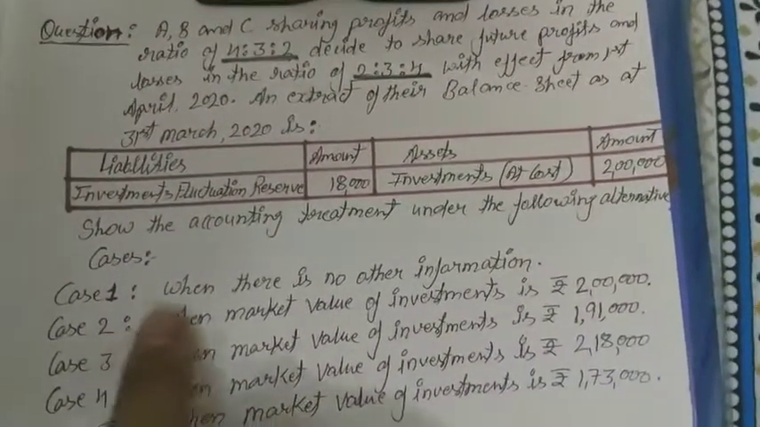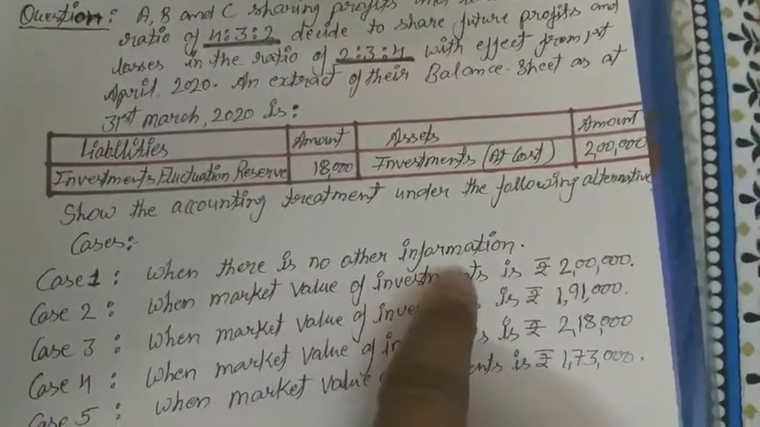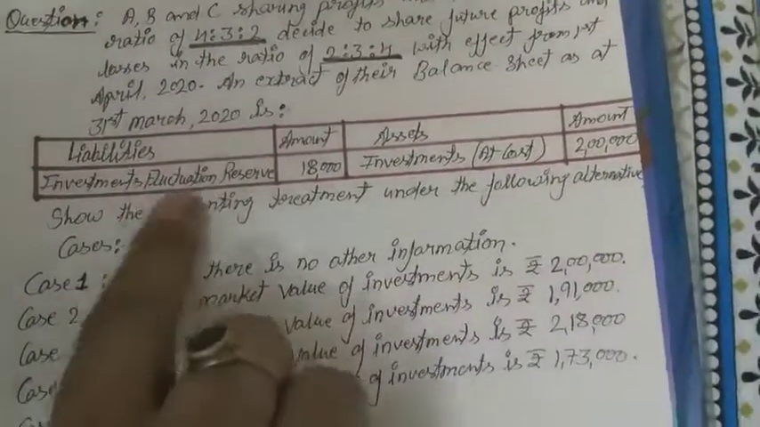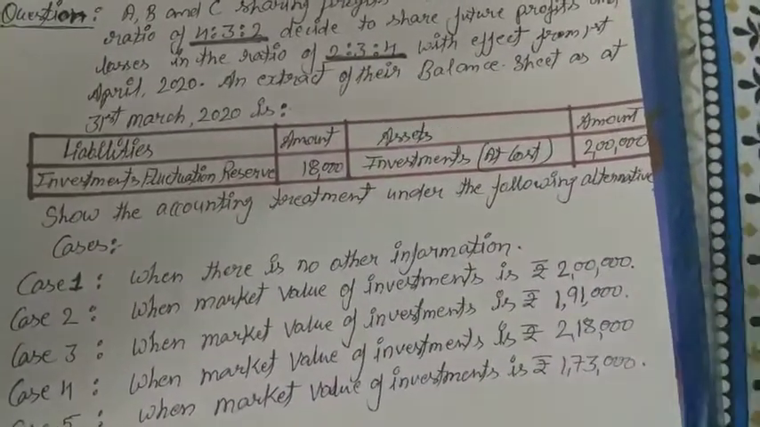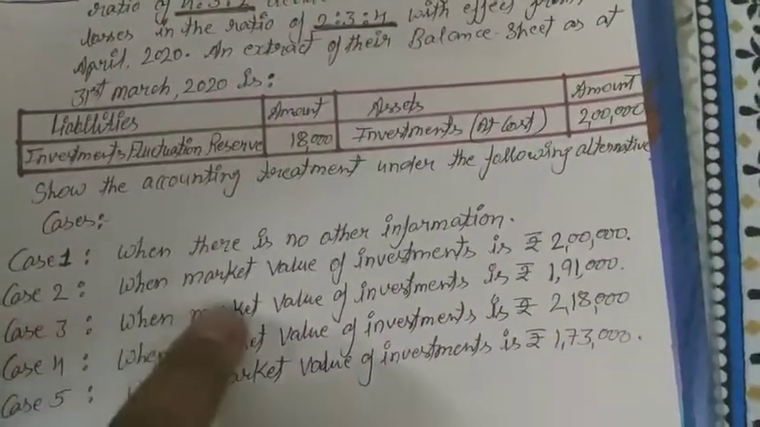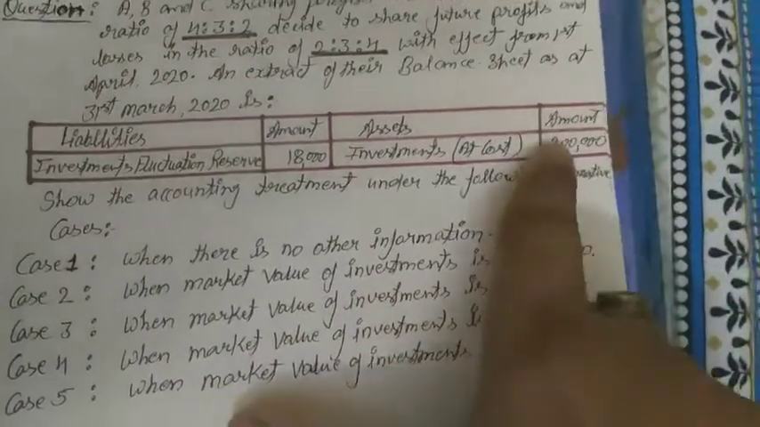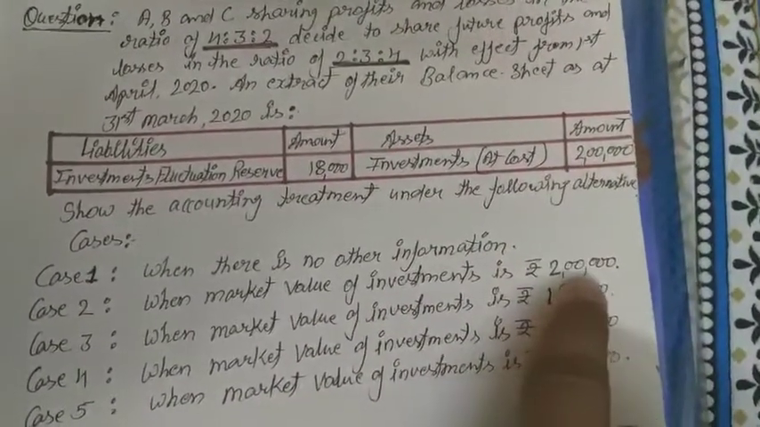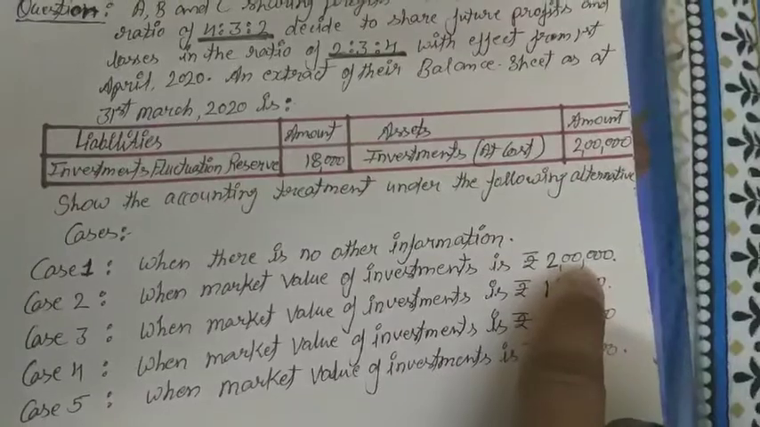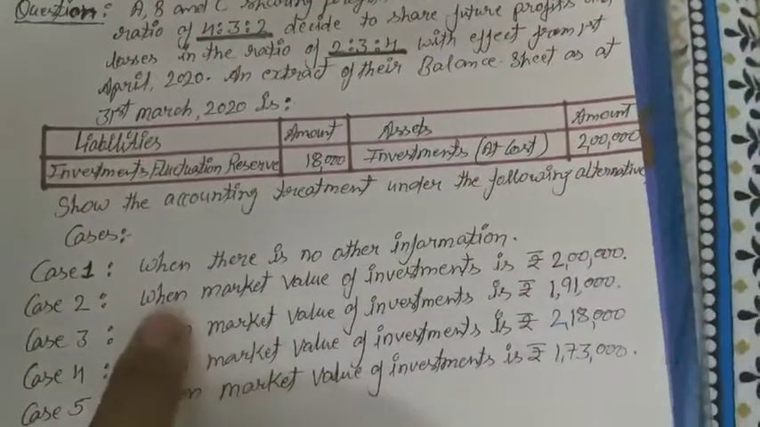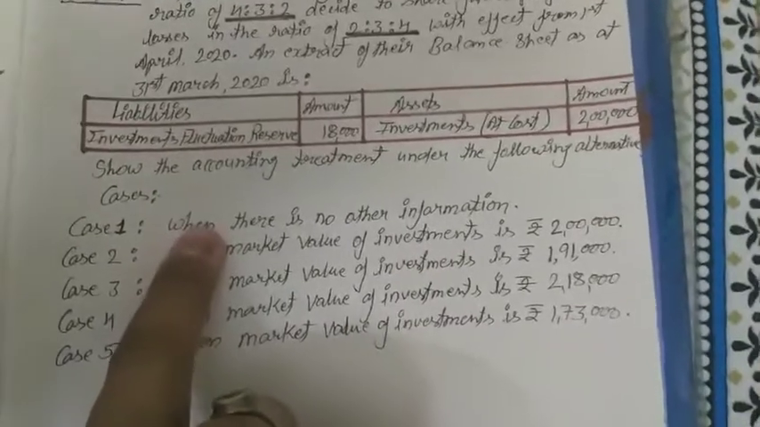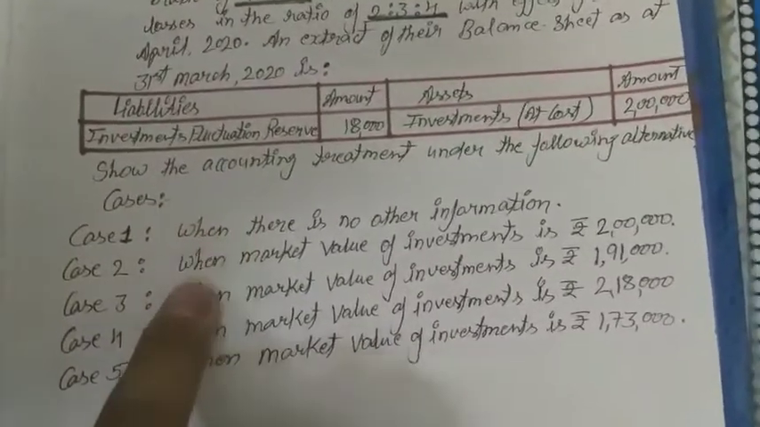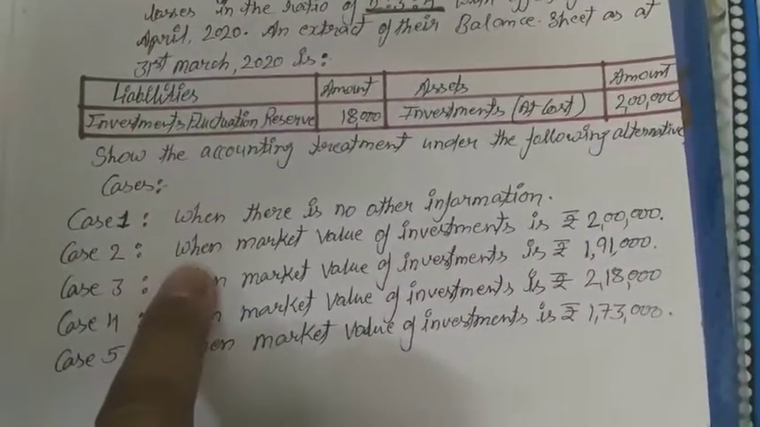Case 1: when there is no other information. If other information is not there, then investment fluctuation reserve is distributed among the partners in the old profit sharing ratio. Case 2: when market value of investment is 2 lakh. Investment is 2 lakh and market value is also 2 lakh. Both the values are equal, so the same journal entry will be passed as in case 1.